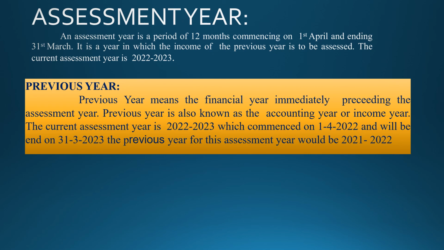Previous year means the financial year immediately preceding the assessment year. Previous year is also known as accounting year or income year. This question may be asked in the exams. The current assessment year is 2022 to 2023, which commenced on 1st April 2022 and will end on 31st March 2023. The previous year for this assessment year would be 2021 to 2022.